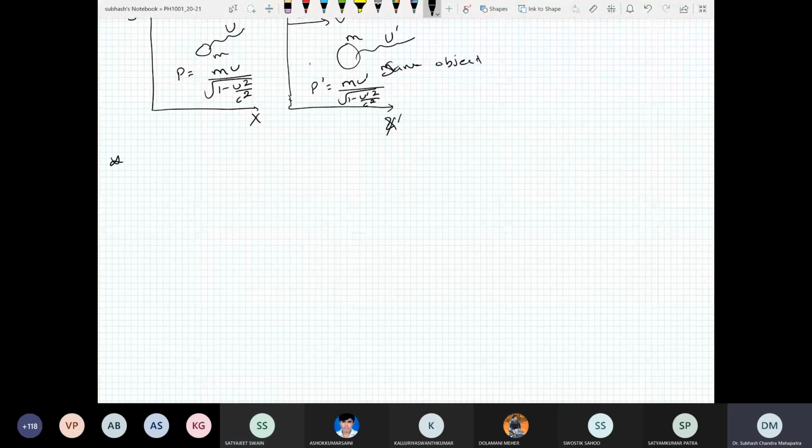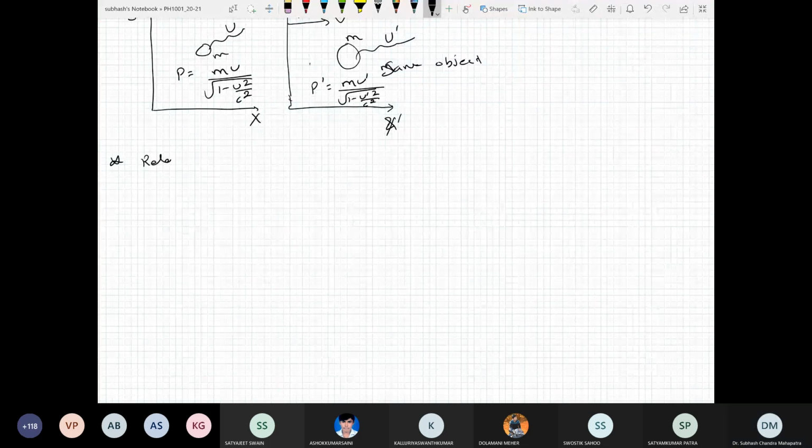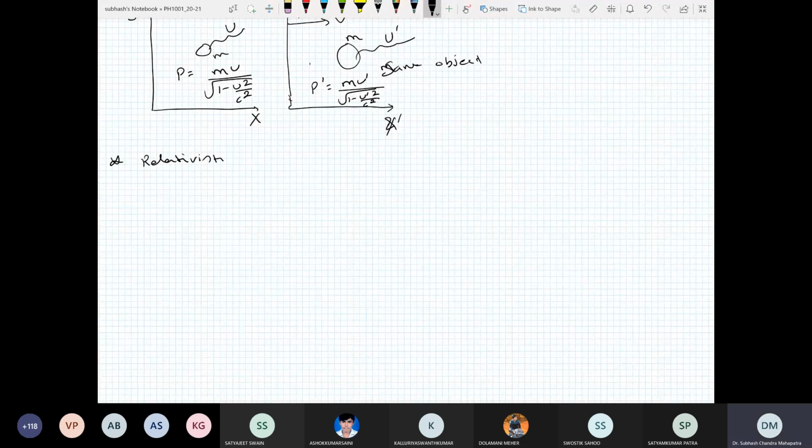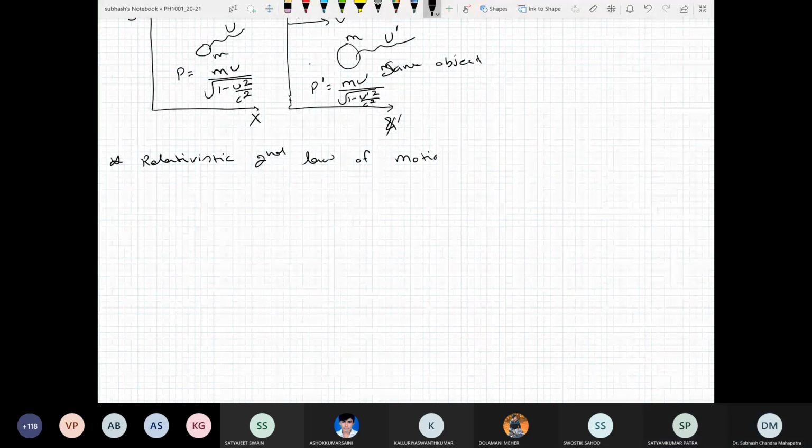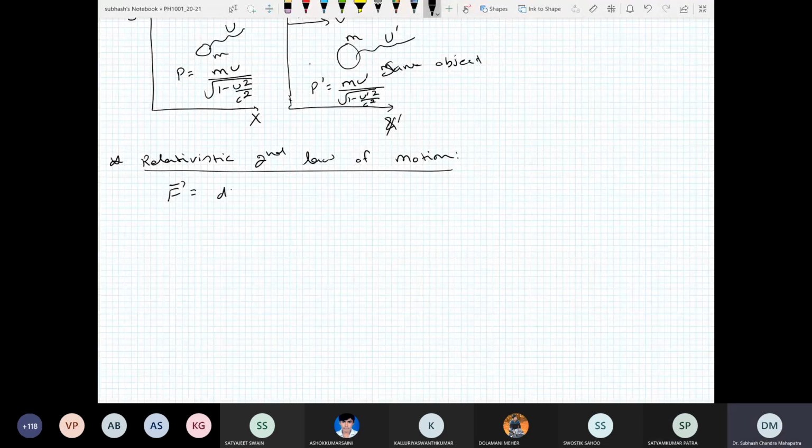Okay, good. So with this in mind, let us calculate the relativistic second law of motion. We know that F is equal to dp by dt.